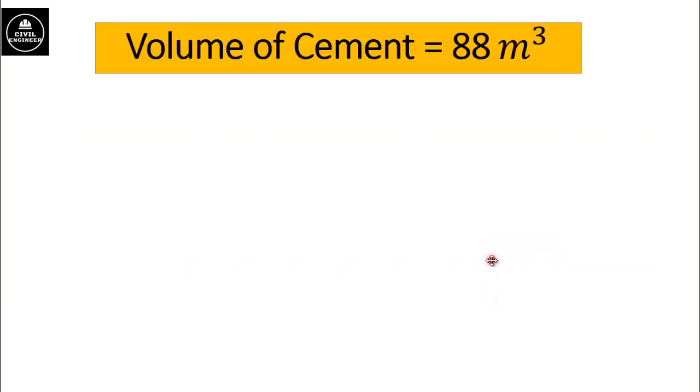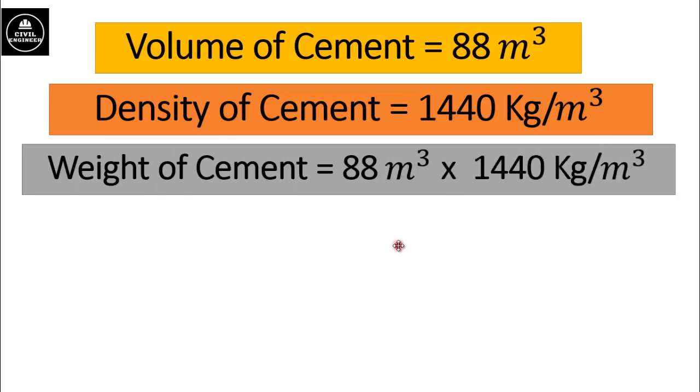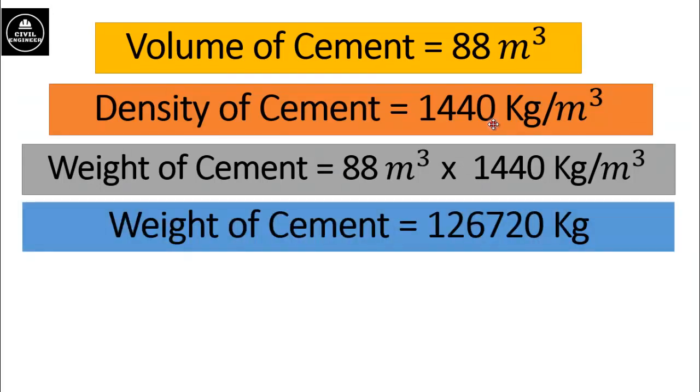Now we will calculate the mass of cement required for this concrete work. As we know that density of cement is 1440 kilogram per meter cube. So weight of cement required for this concrete work will be equal to volume of cement multiplied by unit weight or density of cement. Here the volume of cement required is 88 cubic meter and density or unit weight of cement is 1440 kilogram per meter cube. After doing simple calculation, we will get weight of cement is 1,26,720 kilograms.